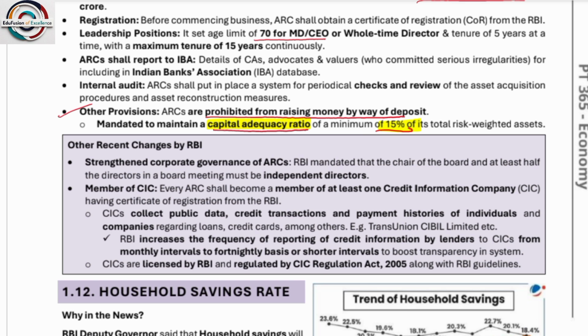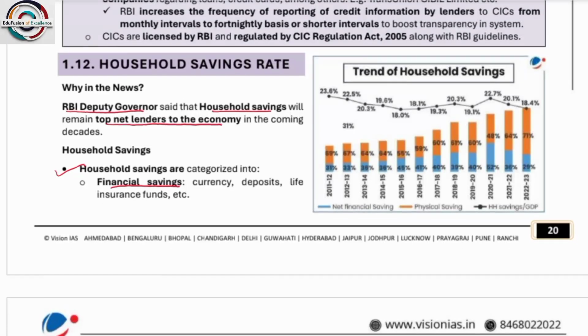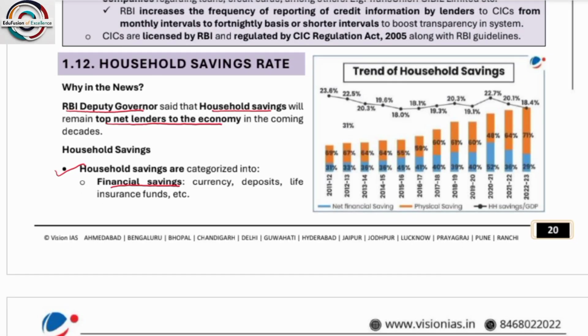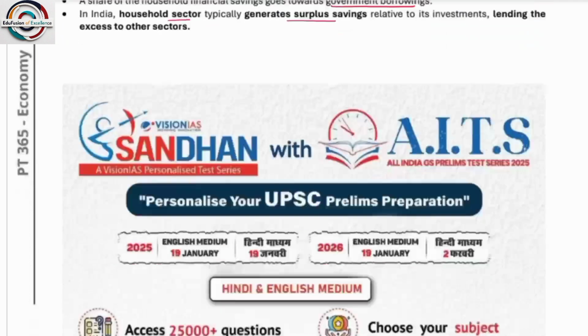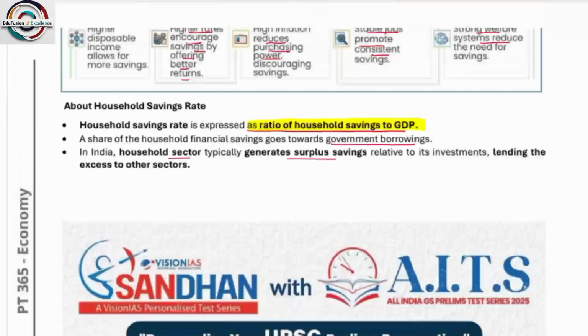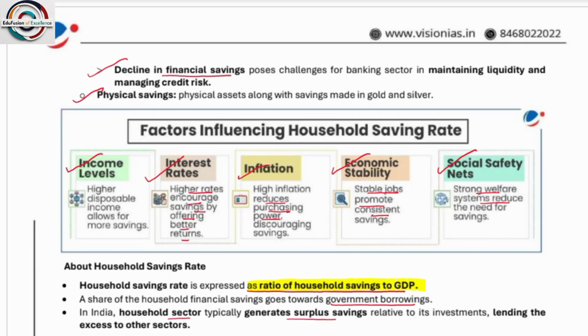Banks are not allowed to enter into co-lending arrangements with an NBFC belonging to the promoter group. So they cannot collaborate with non-banking financial companies. What is a willful defaulter? A willful defaulter is one who makes default in payment willfully. So who is categorized as a willful defaulter? Willful default with an outstanding amount of 25 lakhs and above. A willful defaulter occurs when a borrower defaults in meeting payment. So these are all related to RBI cases.